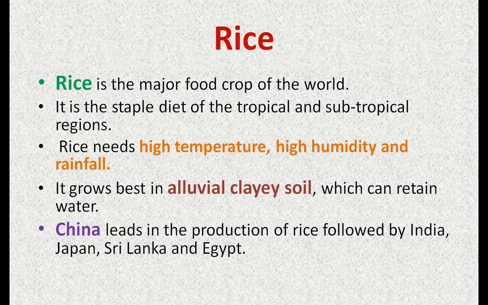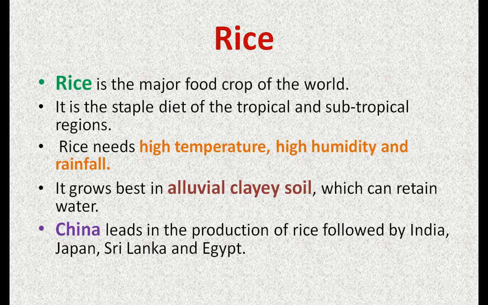First is rice. Yes, friends, rice is the major food crop of the world. It means this is the food crop which is eaten by a large number of people in the whole world, and it is the staple diet. Yes, friends, staple diet means the main part of our diet or food, in the tropical and subtropical region. Tropical and subtropical region means the areas which are near the equator.